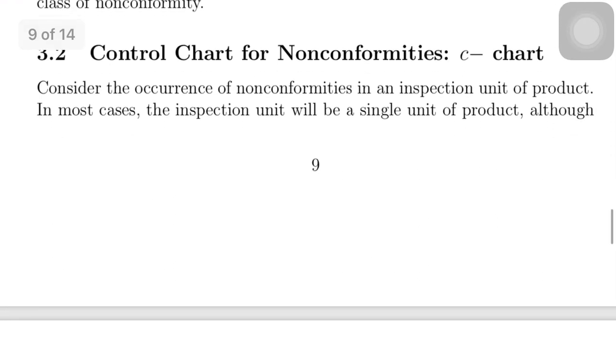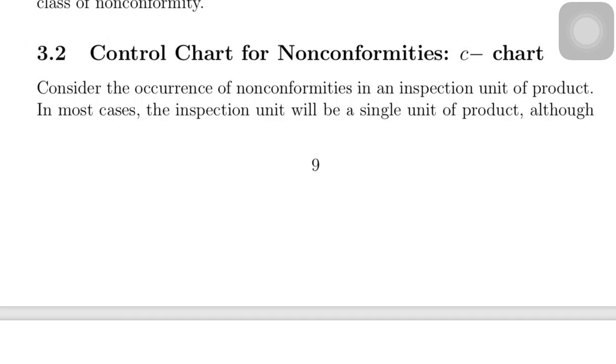Now we come to the construction of the C chart along with the statistical basis of a C chart. Consider the occurrence of non-conformities in an inspection unit of product. We shall discuss later the average number of non-conformities per inspection unit by taking a sample of inspection units.